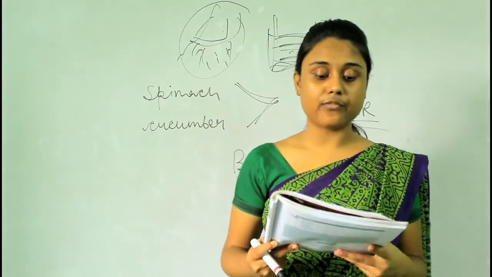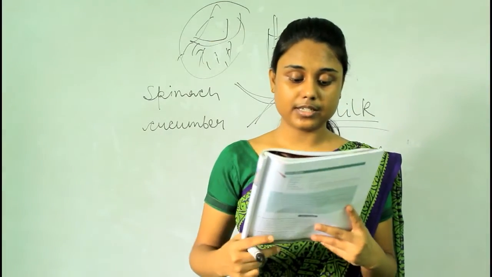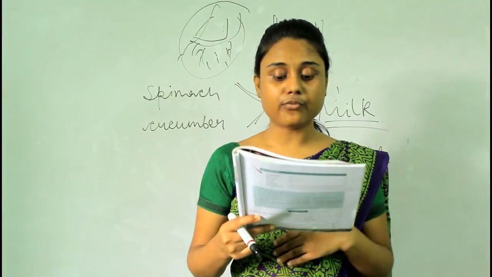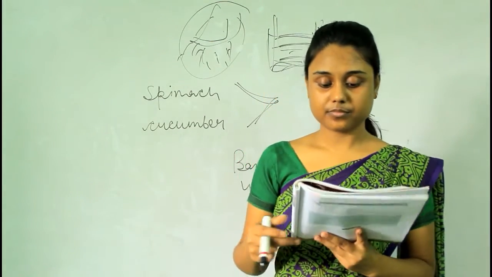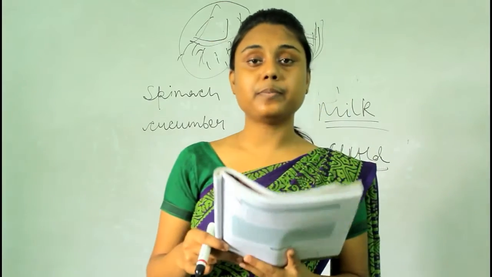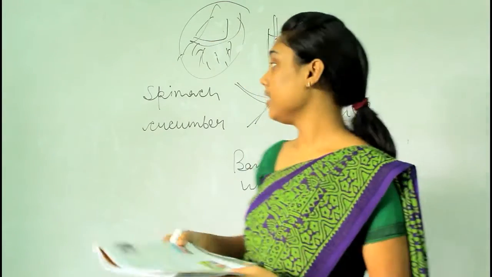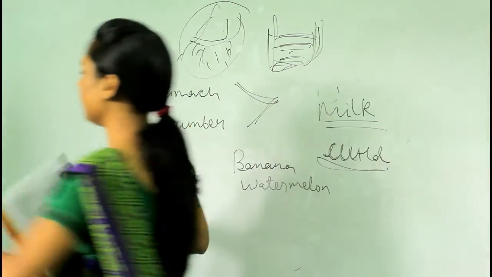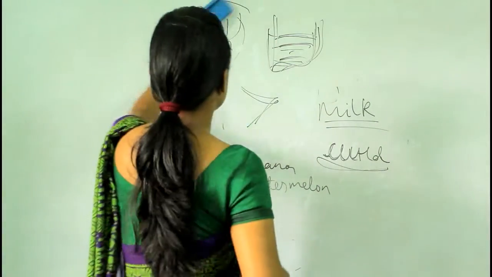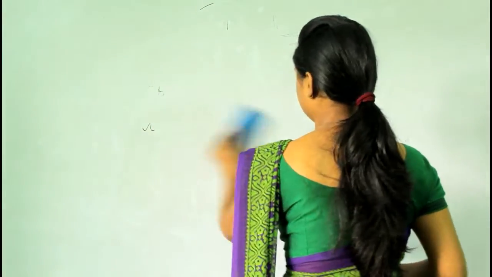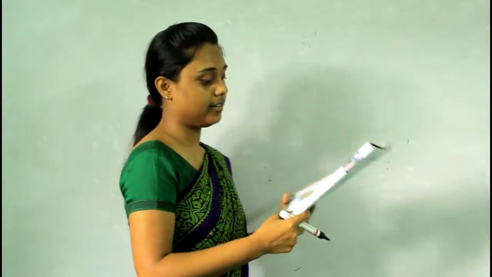And now we have the last measure, which is to collect rainwater and use it for different purposes, okay. This is called rainwater harvesting. See how rainwater harvesting looks. Now come to the board, look here.